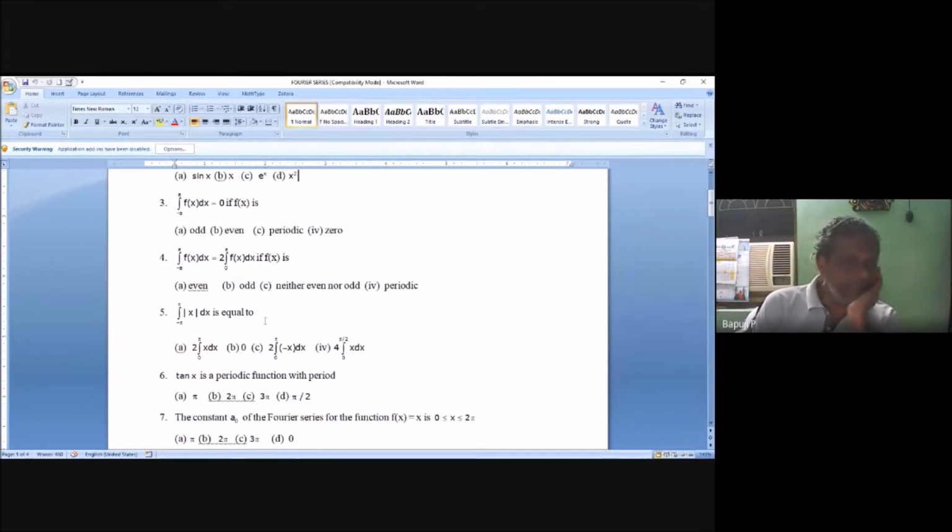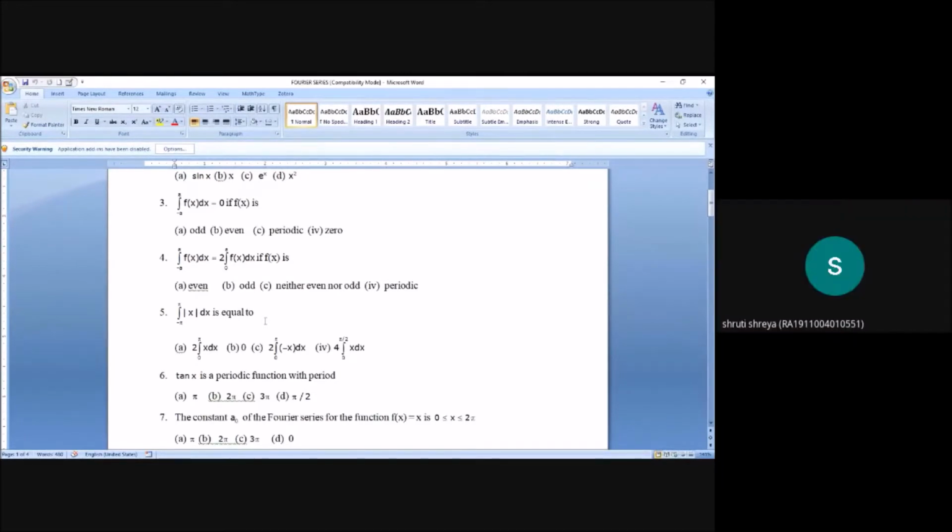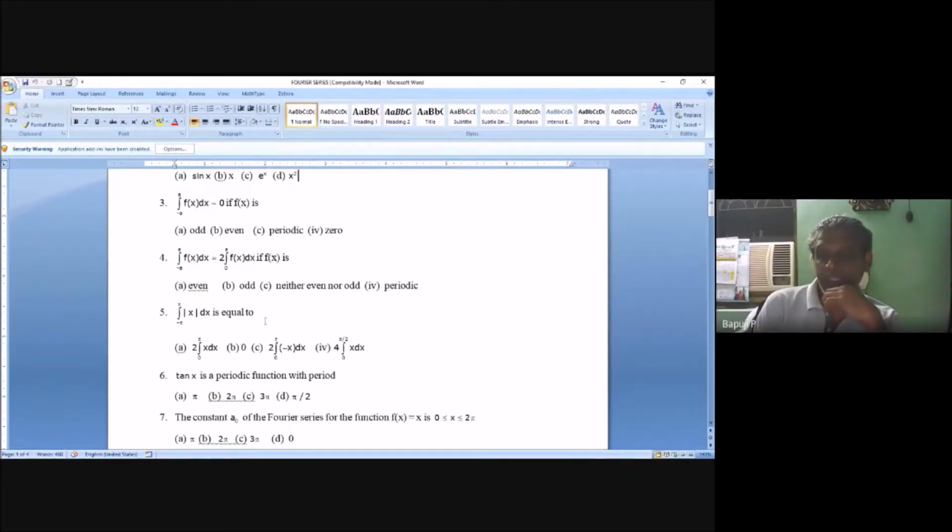Now, tan x is a periodic function with the period. Tan of pi plus theta is equal to what? Tan theta. So the period is what? Pi. Next.